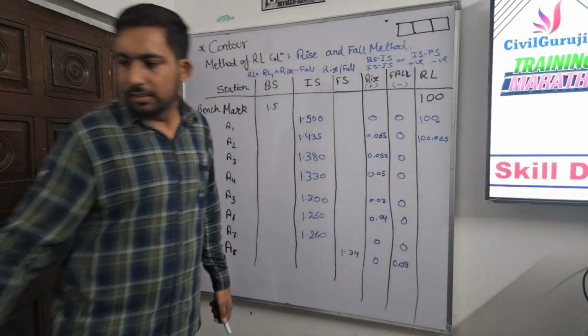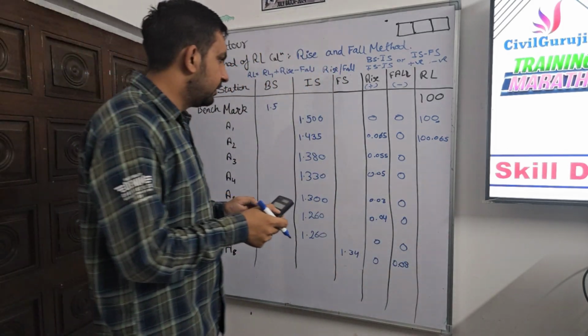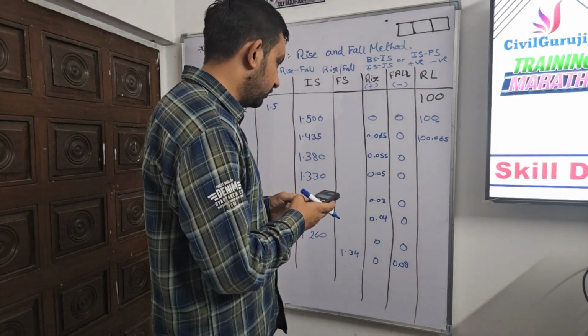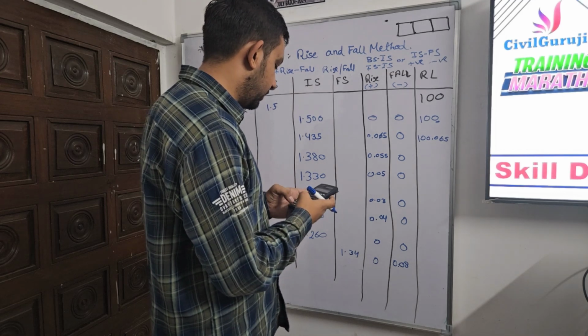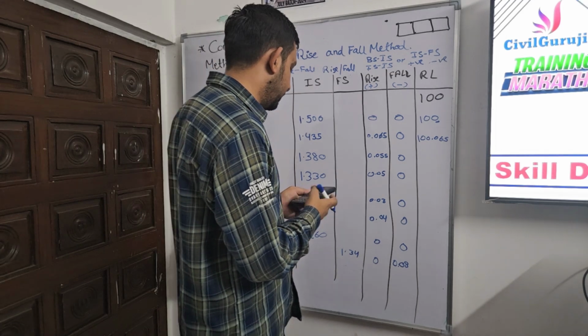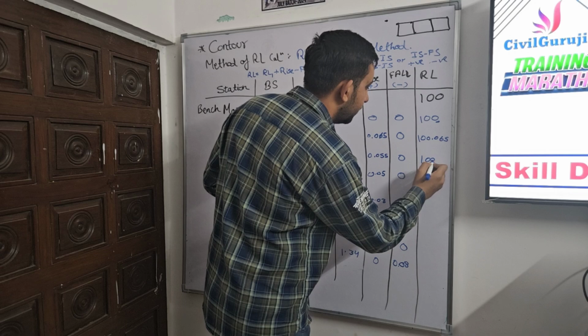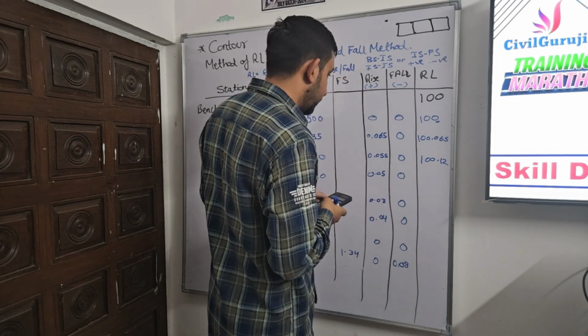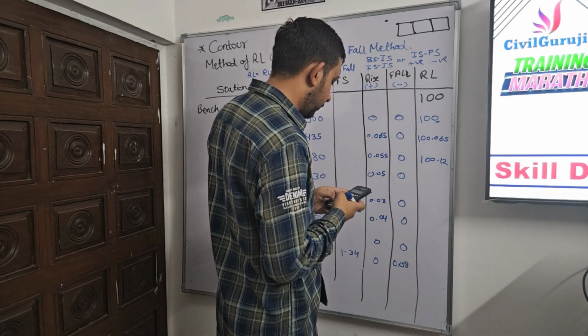Then in the same way, using the calculator, 100.065 plus 0.055 becomes 100.12. Then again plus 0.05.